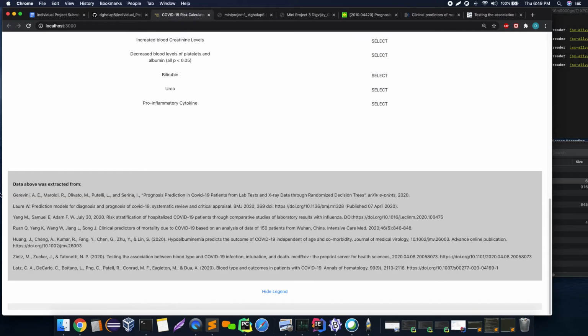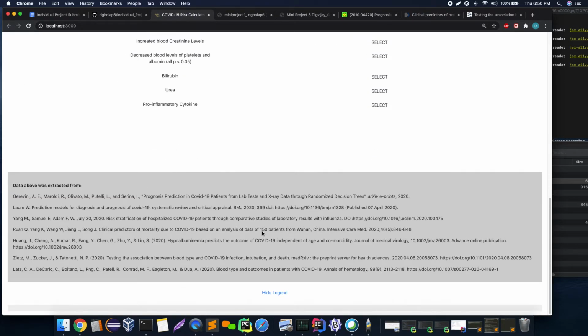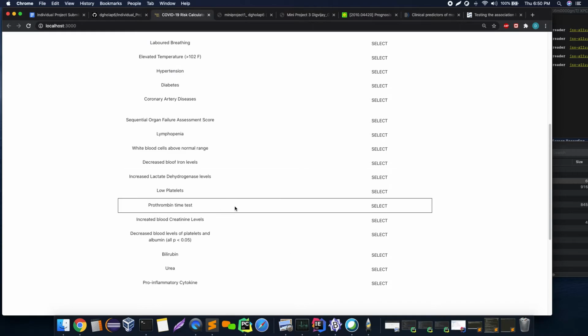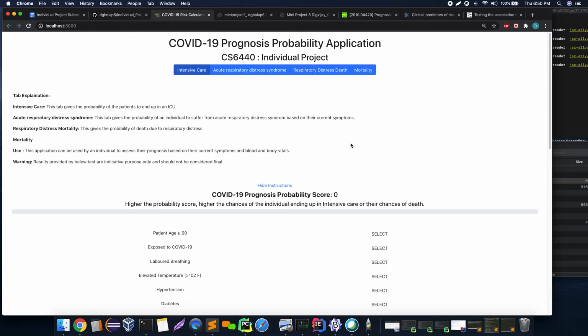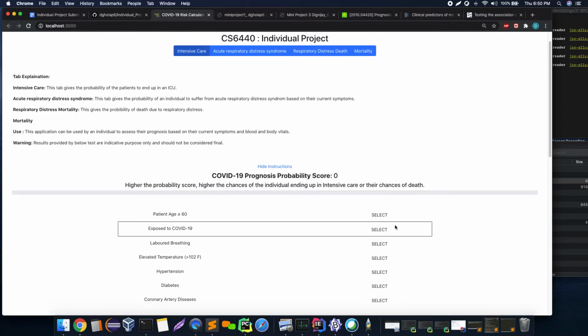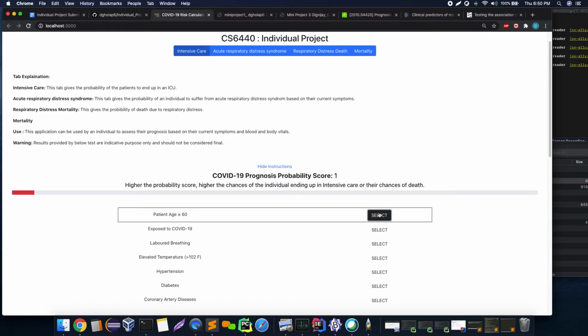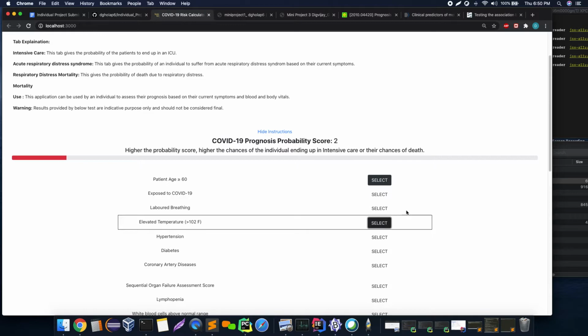And at the bottom, you can see all the references that I have used to create this or extract data from. I'll just go ahead and select some of the symptoms. Suppose the patient is more than 60 years old. He has higher temperature. As you select the symptoms, the score increases.